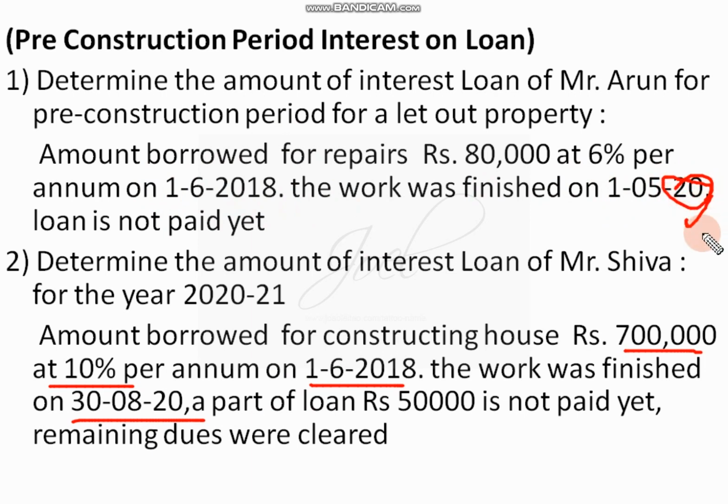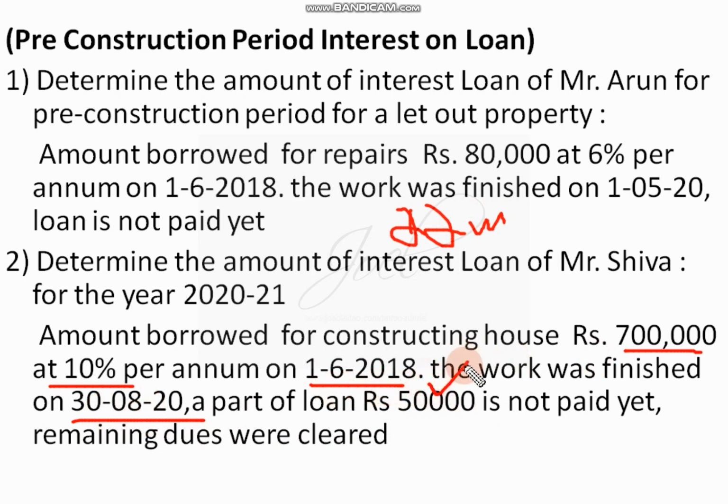It is 2020, in the month of 6, till December, 7 months. In next year it is 10 plus 2019-20 year is there, one more 12 months, that means 22 months it will come. It is not 10 months, it will be 22 months. 22 months here in this case.